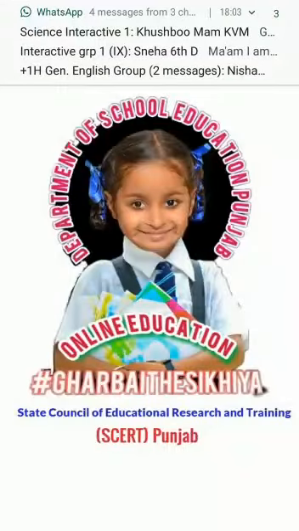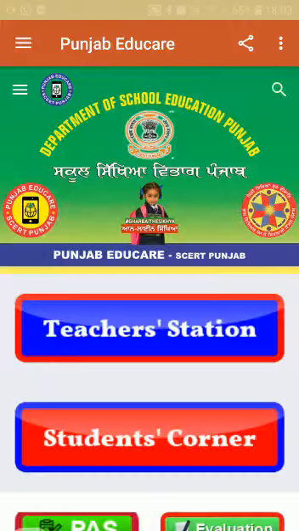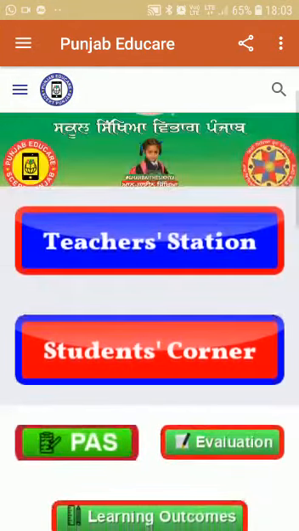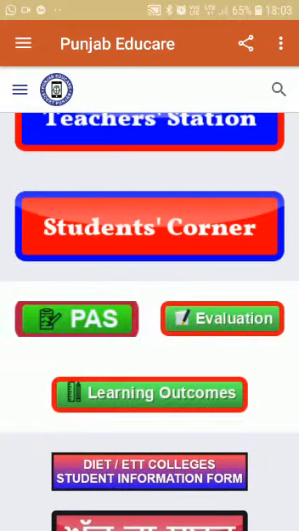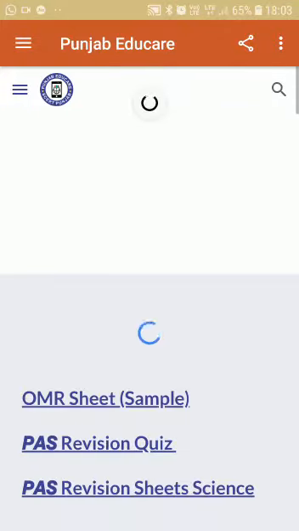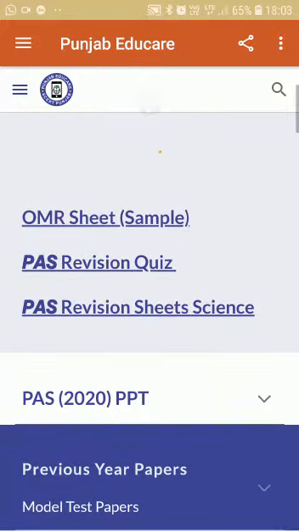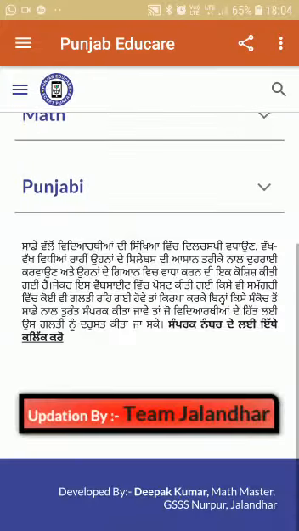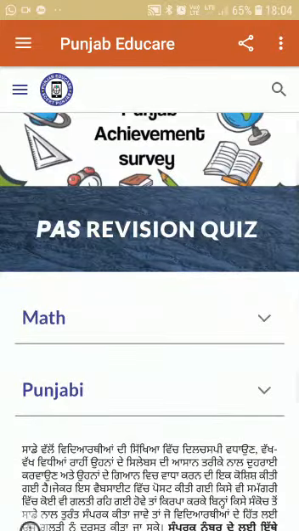See students, this is the app Punjab Educare. Here you are having many things: teacher station, students corner, PAS. Open this PAS corner. Then there is a PAS revision quiz. Look, right here we are having maths and Punjabi only.